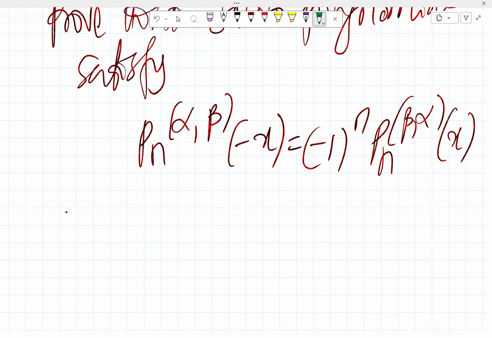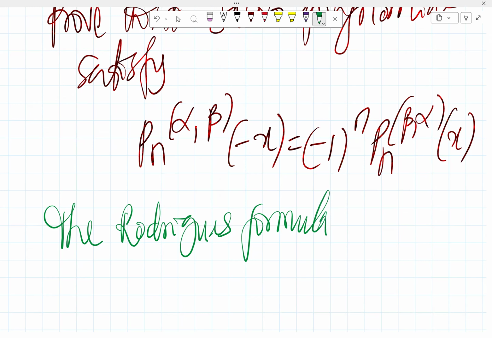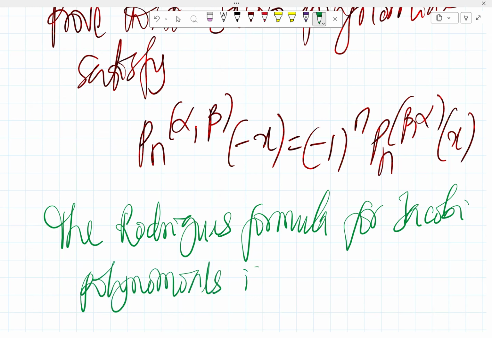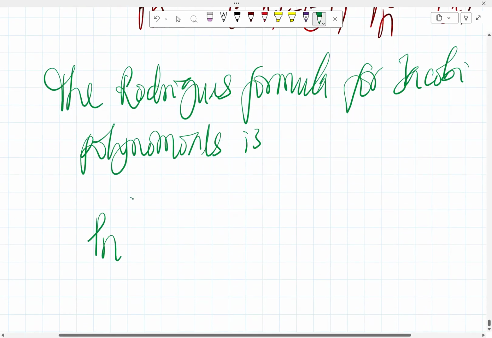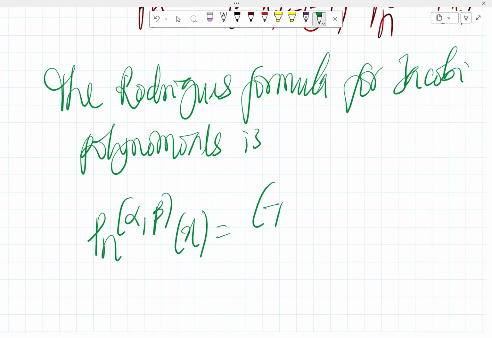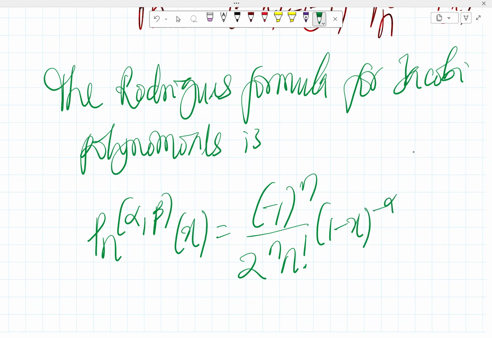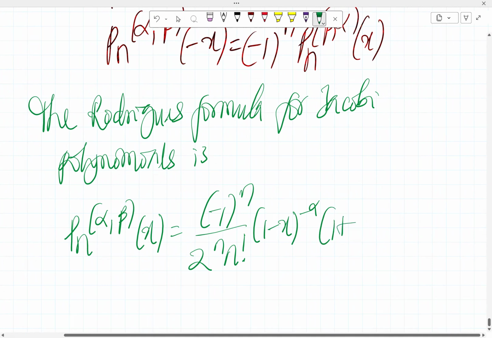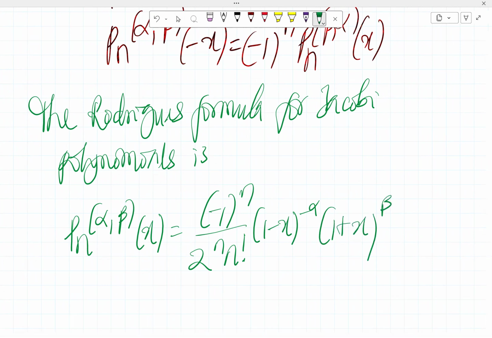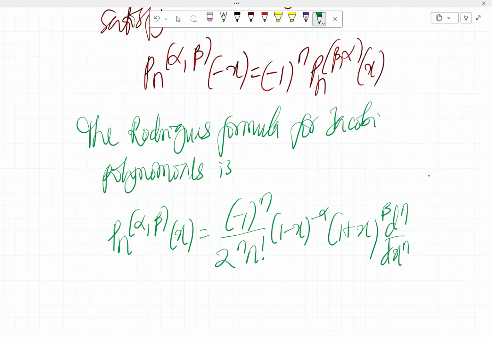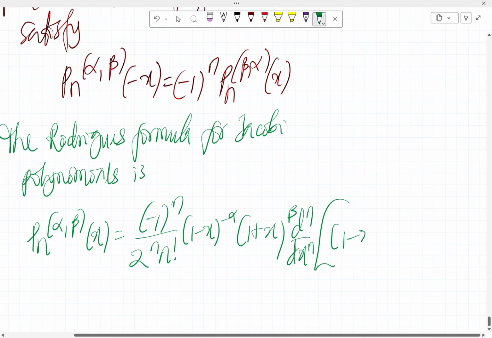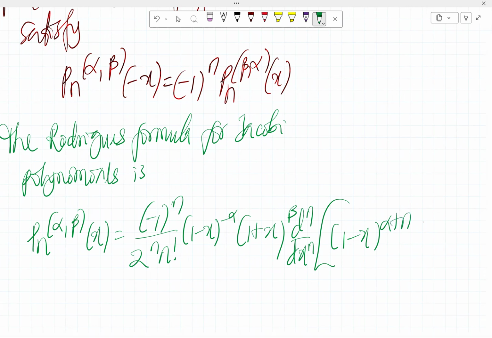First of all, we start with the Rodrigues formula. You remember that the Rodrigues formula for Jacobi polynomials is P sub n alpha comma beta of x equals minus 1 raised to the power n over 2 raised to the power n, n factorial, then 1 minus x raised to the power minus alpha, then 1 plus x raised to the power minus beta, then d^n/dx^n of 1 minus x raised to the power alpha plus n, 1 plus x raised to the power beta plus n.